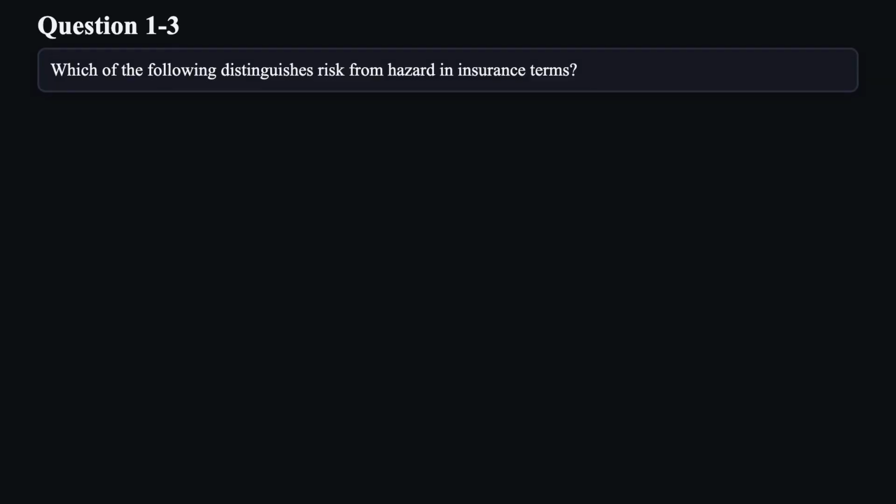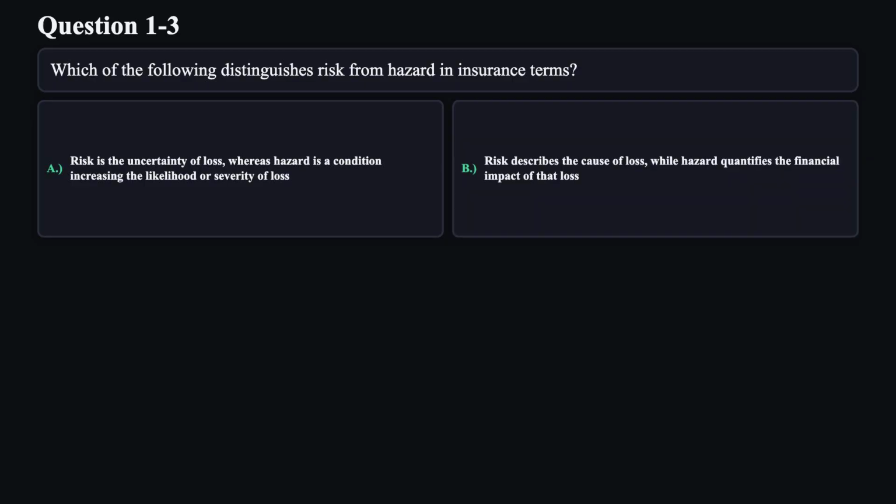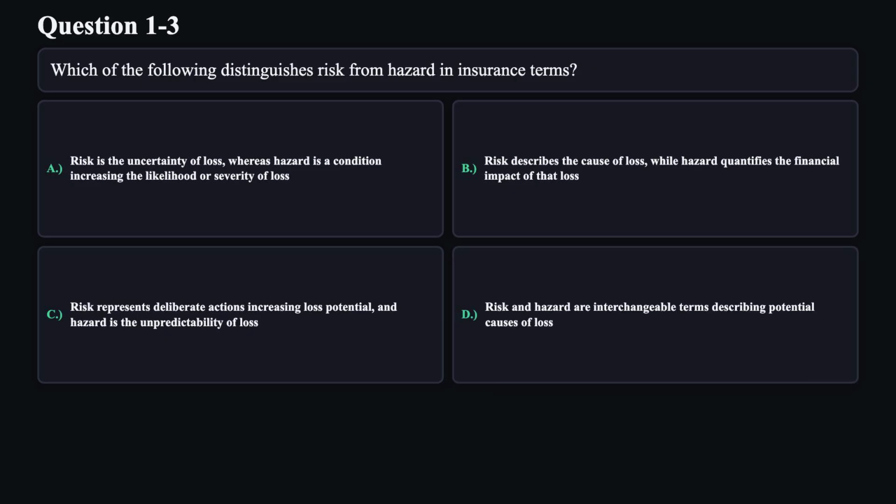Question 3. Which of the following distinguishes risk from hazard in insurance terms? A. Risk is the uncertainty of loss, whereas hazard is a condition increasing the likelihood or severity of loss. B. Risk describes the cause of loss, while hazard quantifies the financial impact of that loss. C. Risk represents deliberate actions increasing loss potential, and hazard is the unpredictability of loss. D. Risk and hazard are interchangeable terms describing potential causes of loss.